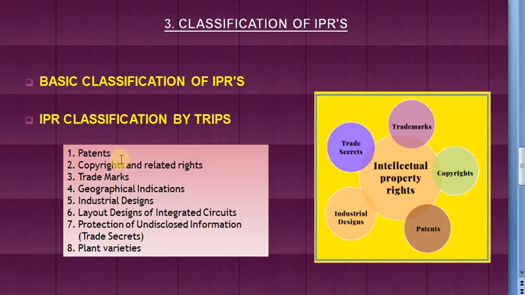So the first is patent. So what is a patent? A patent is a legal document which is granted to its holder. So this is the exclusive right which is given to inventor to control the use of his invention. For example, patent can be given to some battery which stores solar energy, and also patent can be given to some vaccine to protect against some disease such as malaria.